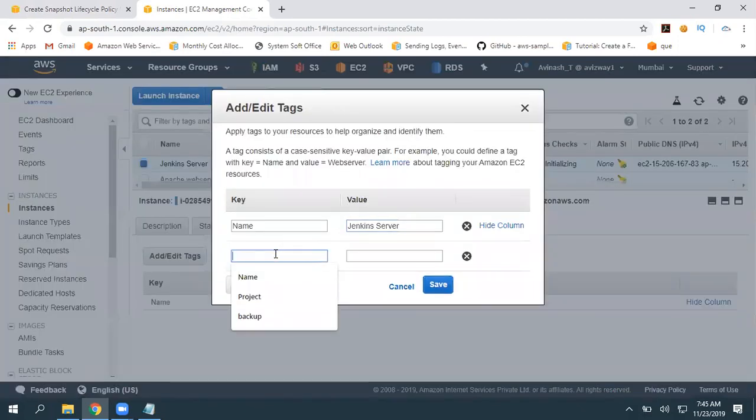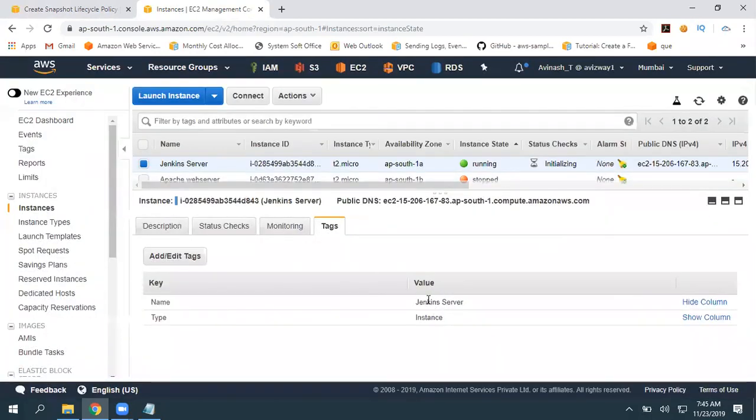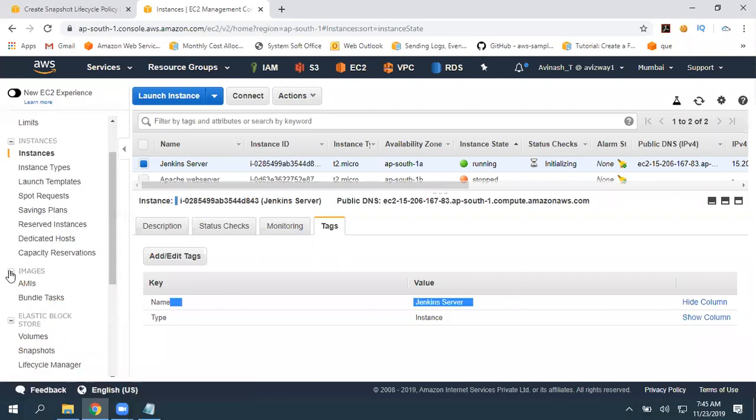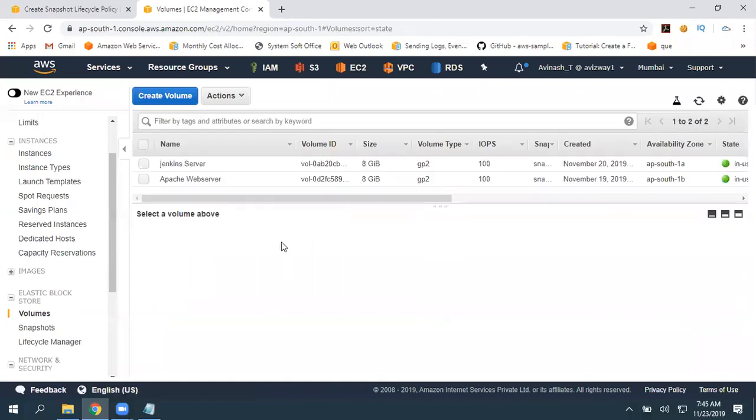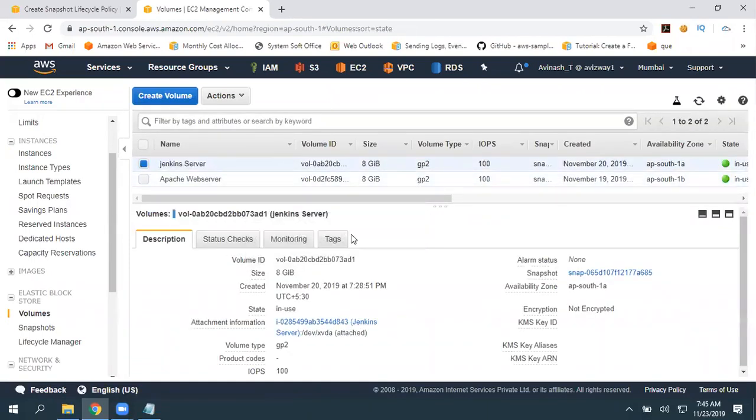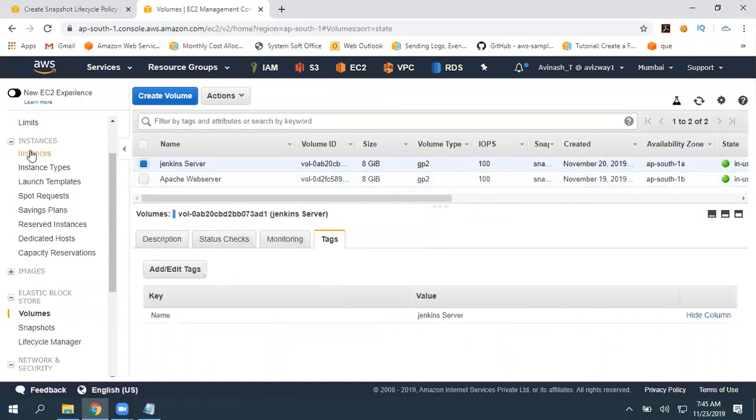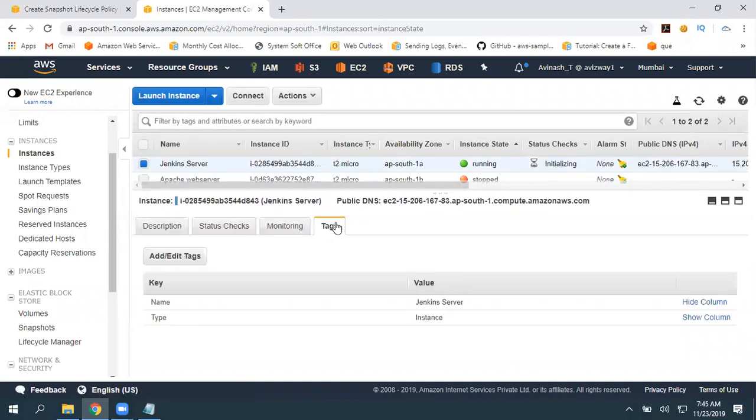So I'm going to call this a type, instance, save it, along with this existing name tag. So this is the same for our instance as well as the EBS volume, right? Now what I did for the instance is add one extra tag. So if I want to apply at instance level, I can pick this.